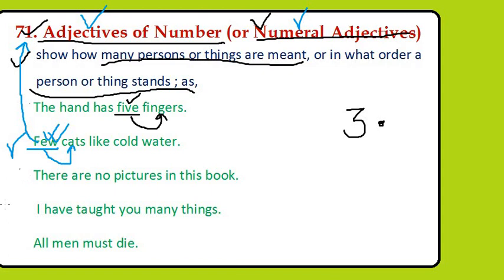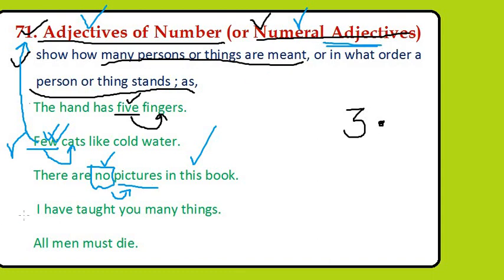Now, there are no pictures in this book. So no pictures. No is telling the number of pictures. There are no pictures only. Here it is telling the number of pictures, and pictures is the noun. It is describing pictures, and hence it is an adjective. And what kind of adjective? Adjective of number or numeral adjective.